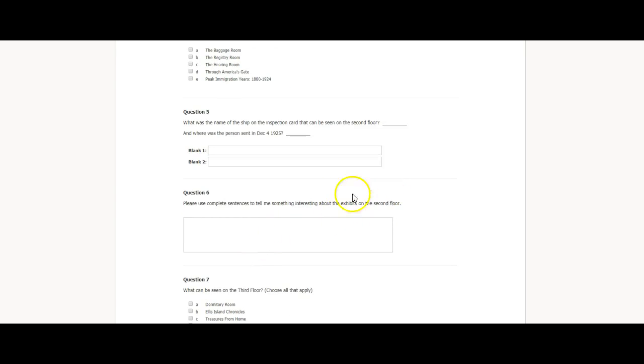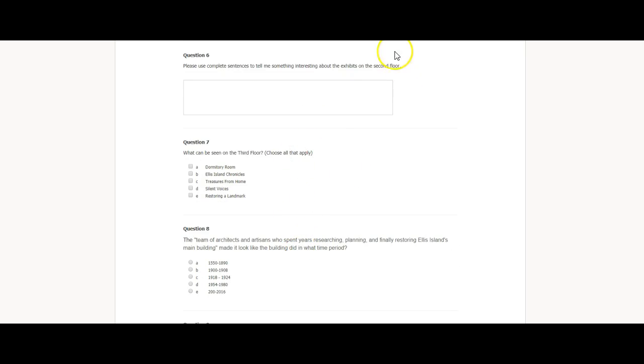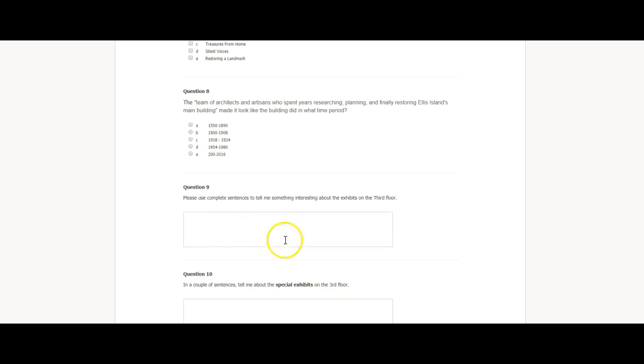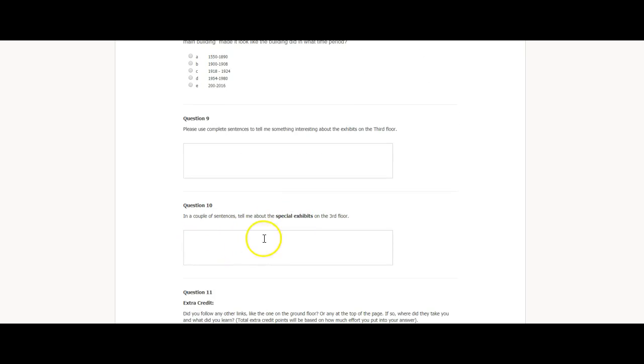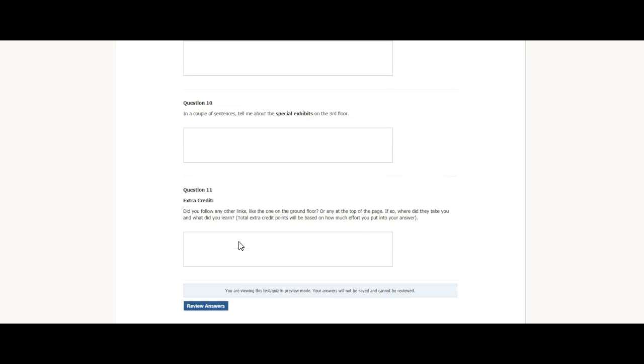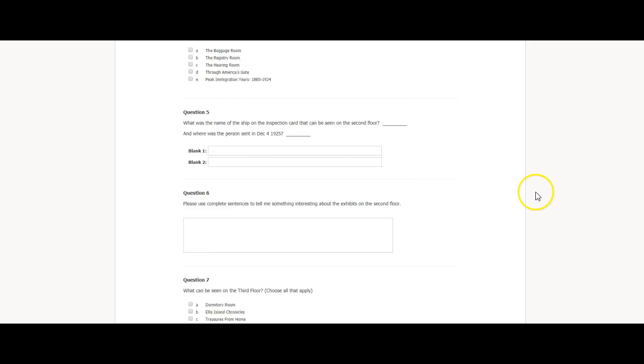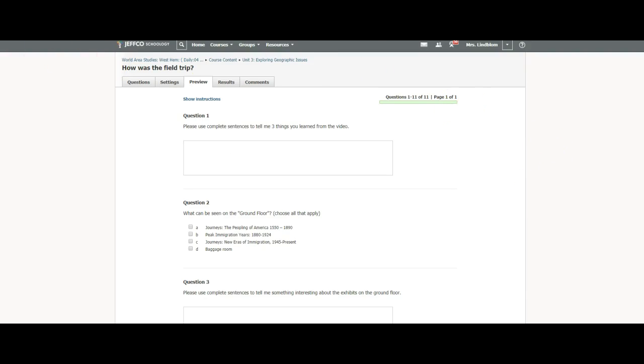And then 6, again, tell me about the second floor, some questions about the third floor, then you tell me. Question 10, that's what I was just talking about with the Bob Hope art exhibit. And then the extra credit question if you're looking through the extra links. After the quiz is the discussion.